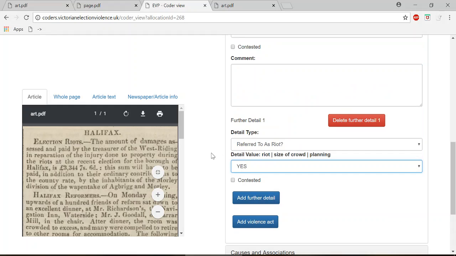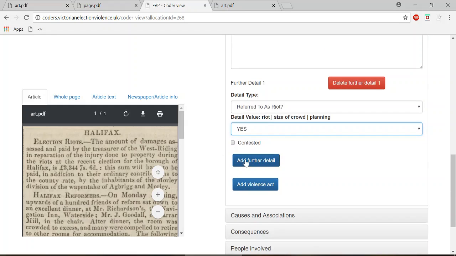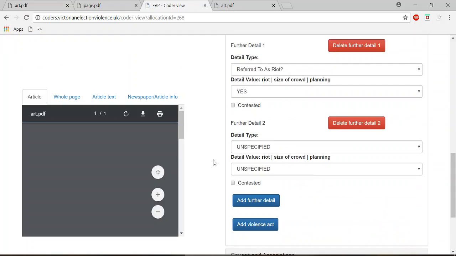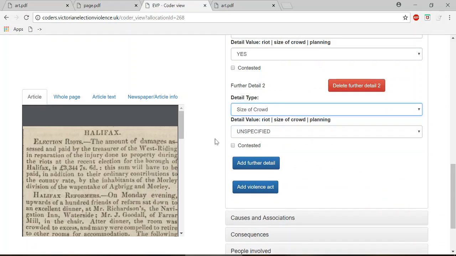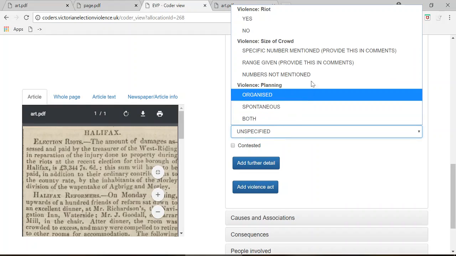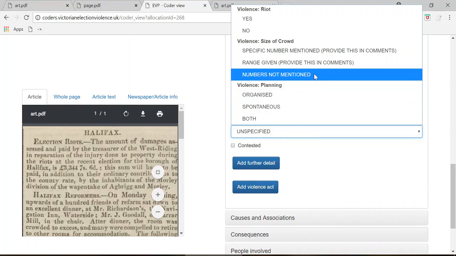Now for all disturbance entries, we also need to add a second further detail, which is the size of crowd. Now, how many people were involved in the disturbance if known? This is so we can know whether it's a giant riot involving thousands of people or just a couple of dozen acting out. If it makes no mention at all of the scale or size of the riot, we would choose numbers not mentioned at all.